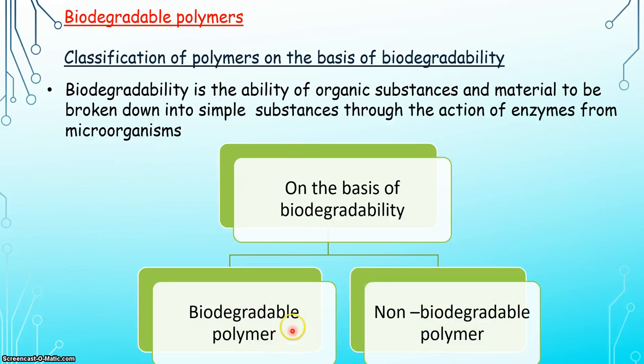So we can easily define them. Biodegradable polymers can degrade by microbes, while non-biodegradable polymers cannot be degraded by microbes.